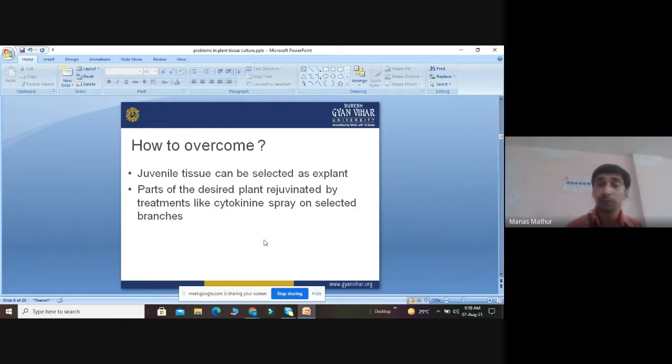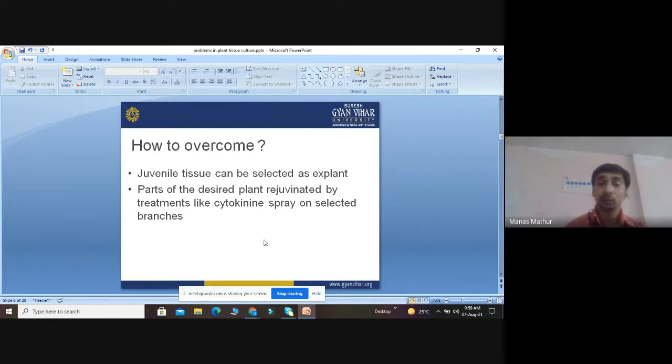Juvenile tissue is very important to select because it has the important property of meristematic tissue, with activated cell division. When there is activated cell division, proper differentiation will be there, proper germination of endosperm will be there. Proper ovule and ovary will form, the plant will germinate, rooting will be done, shooting will be done.